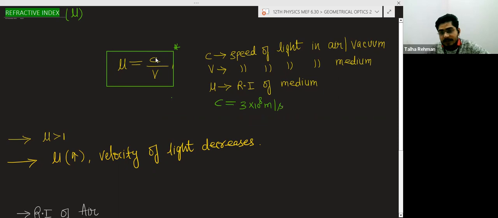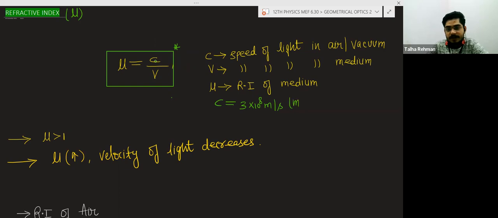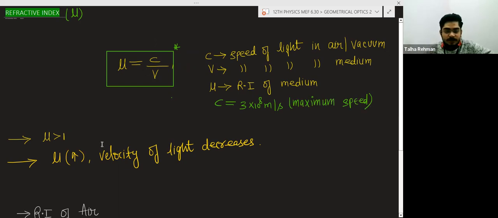Why? Because this value will always be greater than this value, because this is the maximum speed of light. In air or vacuum, the speed of light is greatest.